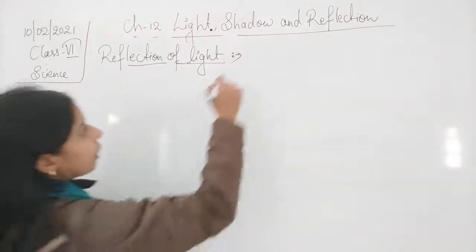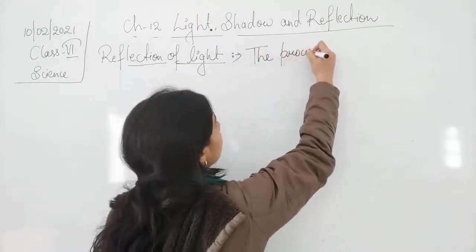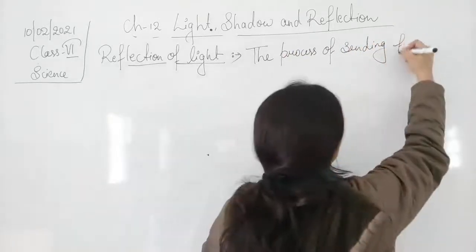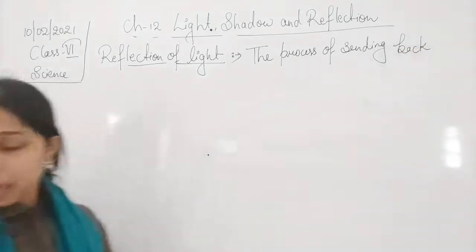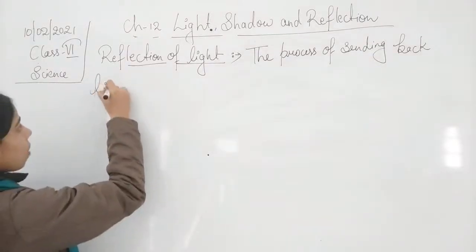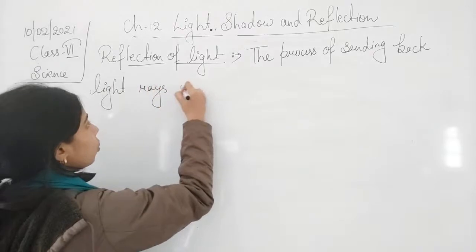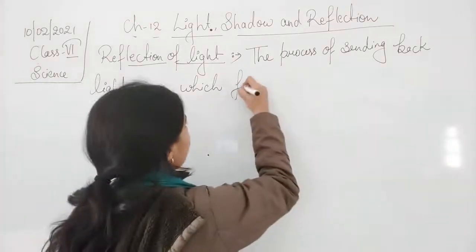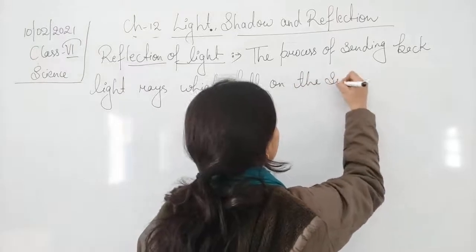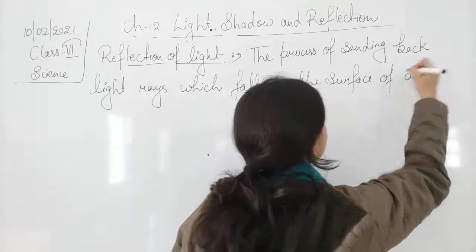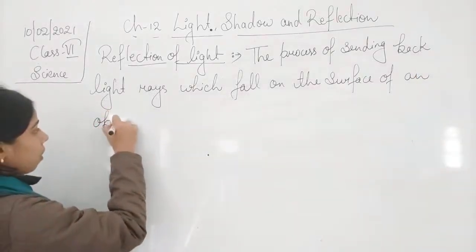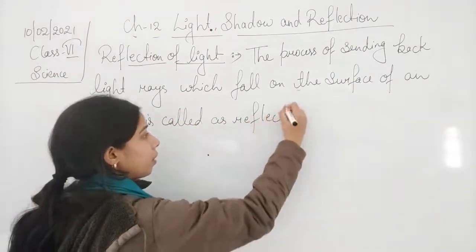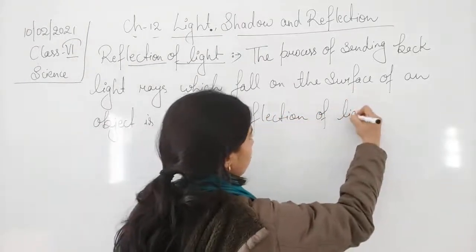So we can write it: the process of sending back light rays which fall on the surface of an object is called reflection of light.